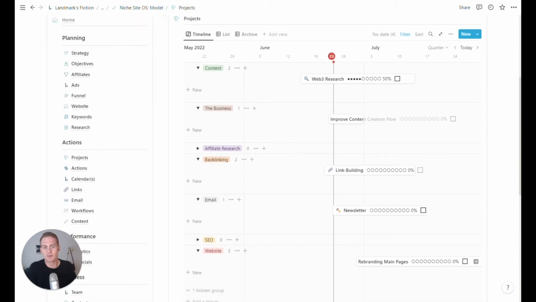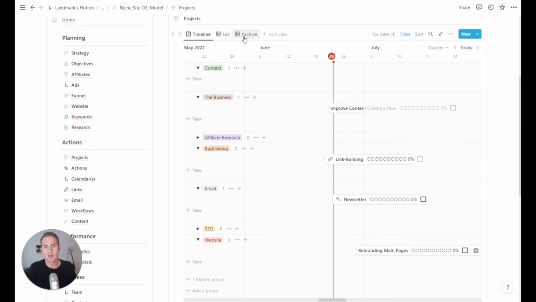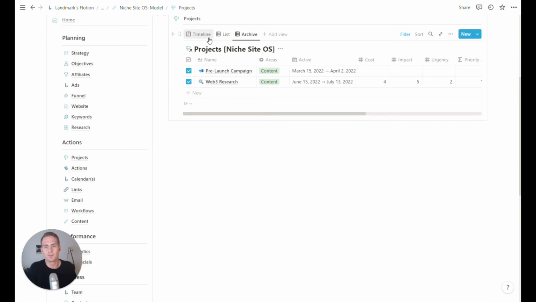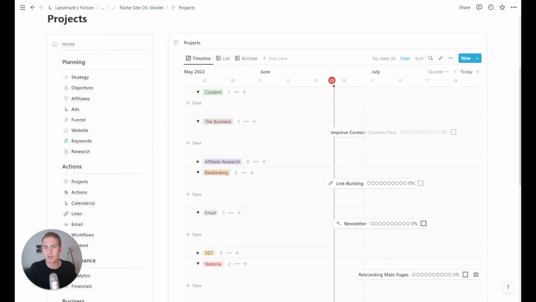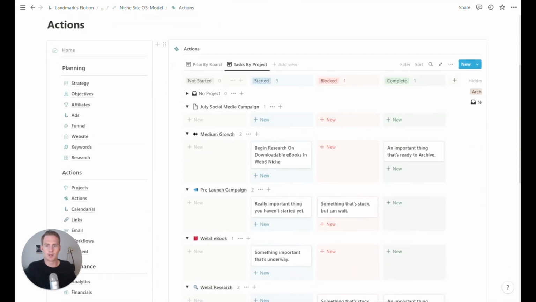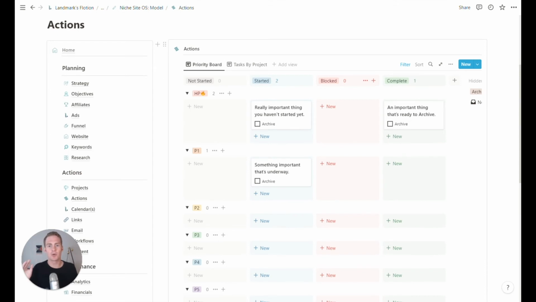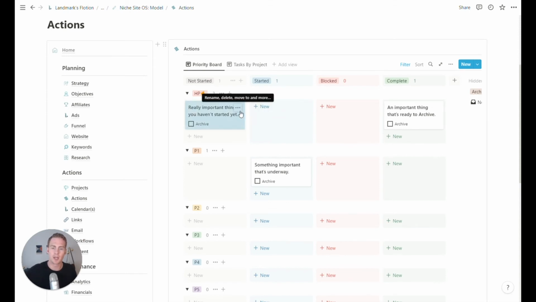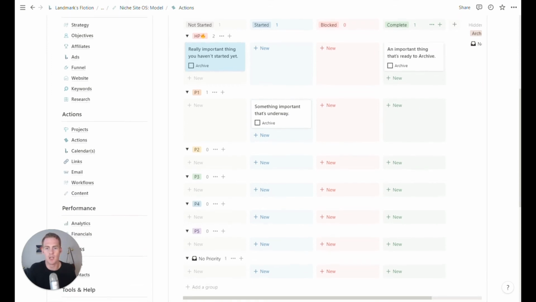And if you want to archive any projects, you can also just hit this, and it will move into the archive section of the projects database. We then have an actions board. So there are two views. There's a priority board, which is going to be tracking the status of your actions and tasks from not started to complete. And then it's subgrouped by priority. So high priority tasks are at the top and lower priority are at the bottom. Stuff on the right is more complete than stuff on the left.